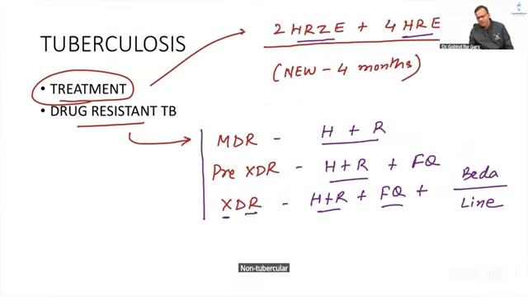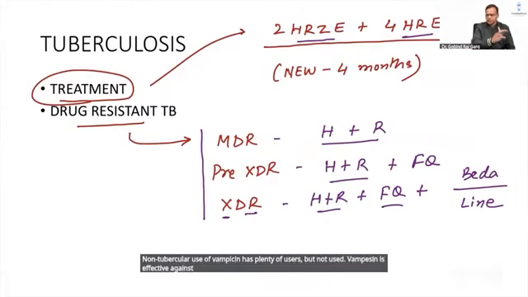Non-tubercular use of rifampicin has plenty of uses but it is not used. Rifampicin is effective against gram-positive and gram-negative organisms. Rifampicin is effective against MRSA, Pseudomonas, and Brucella. Plenty of organisms it is effective against, but we normally do not use it.